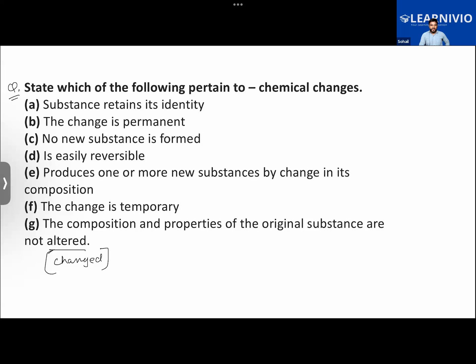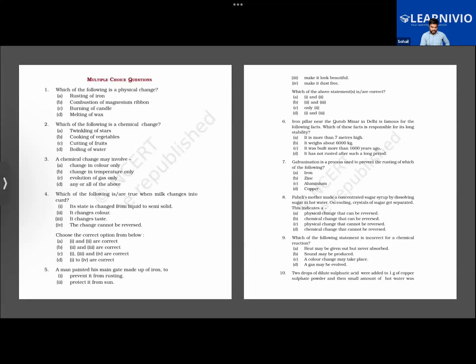E. Option number E, you are saying. So it produces one or more new substances by change in its composition. Very good. This is correct. So this is the most appropriate answer to this. Although option B, the change is permanent, is also correct now. The change is permanent in most of the chemical changes. That is the thing.